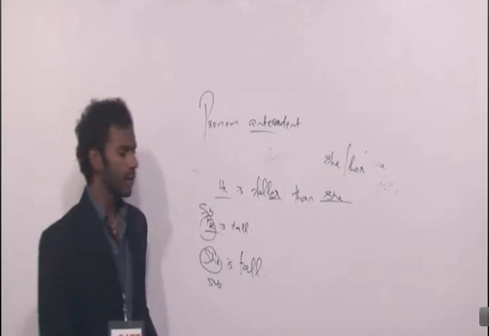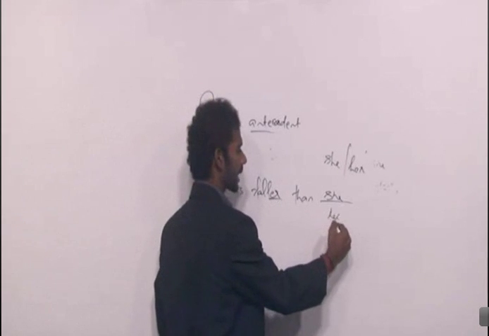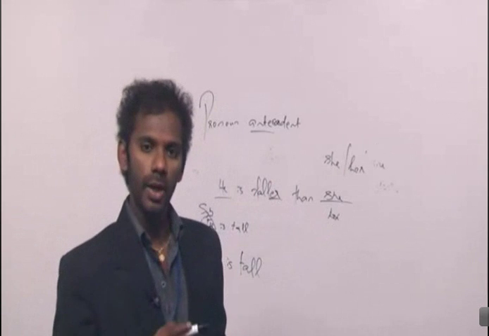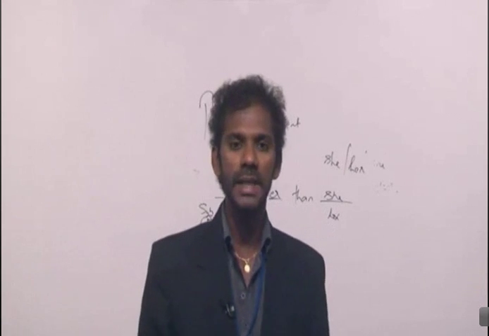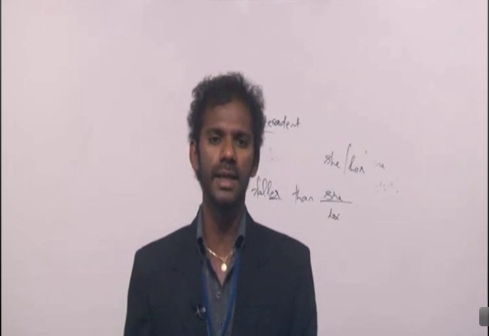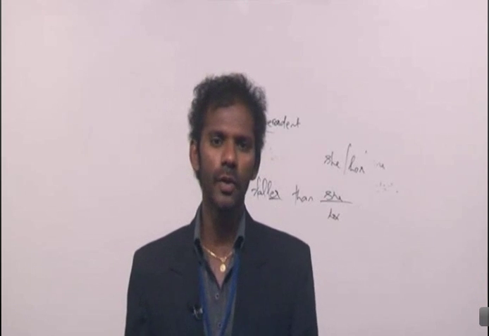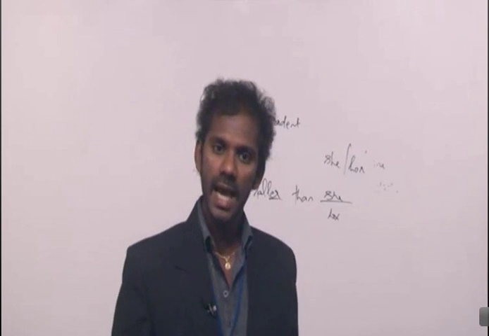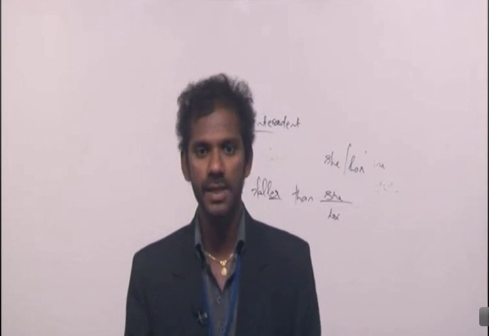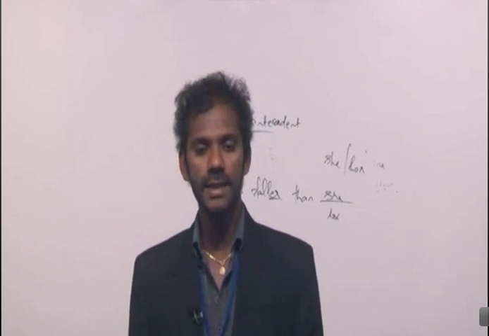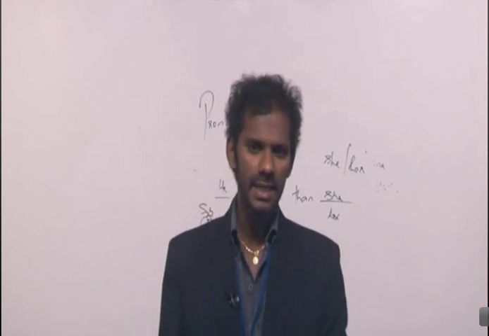Now we always go for he is taller than her, but it is incorrect. And still it depends. Modern grammarians say that it should be he is taller than she, whereas old grammarians say that he is taller than her. As I said, we'll go for what modern grammarians say. According to them, he and she both are acting as the subjects here. So it must be he is taller than she, and not he is taller than her, right?